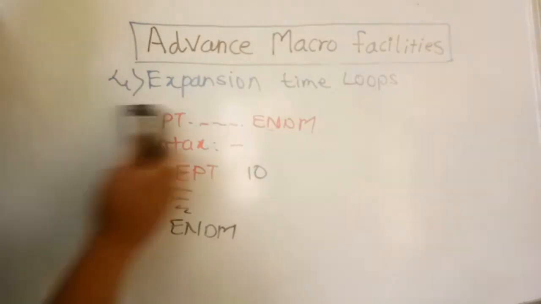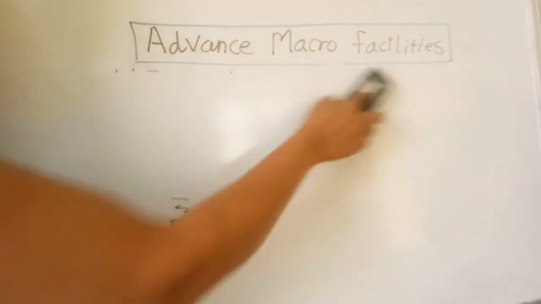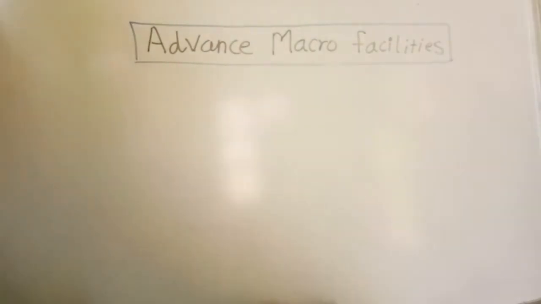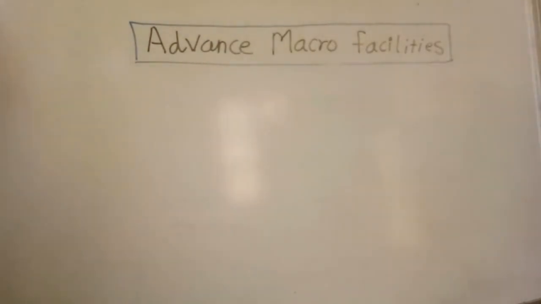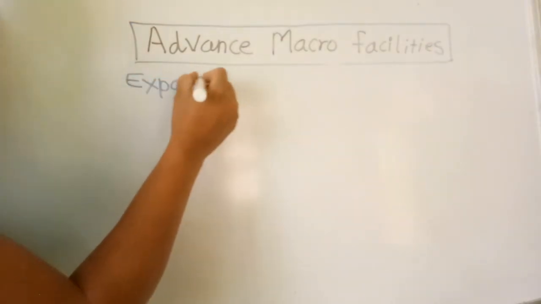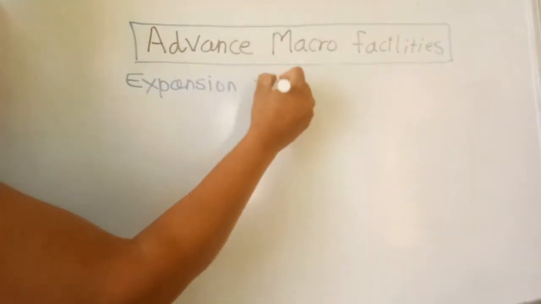So this is all about the different parts of the control statements of the advanced macro facilities. Now we will see the next part of the advanced macro facility, that is the expansion time variables.